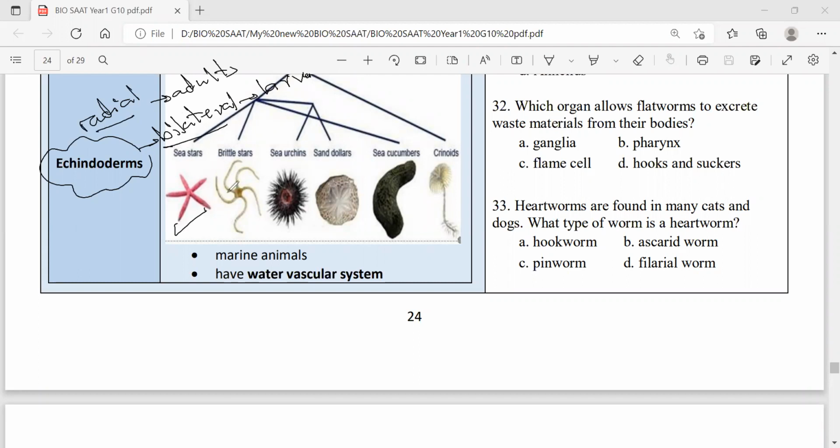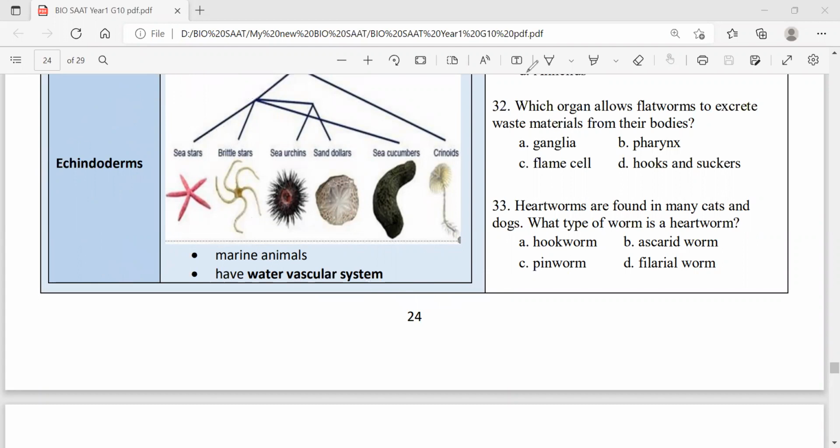Sea stars, sea lilies, brittle stars, sea urchins, sand dollars, sea cucumbers, and many more. They're marine, living in salt water. Marine means living in salt water, in oceans and seas. They don't have blood vessels. They have an endoskeleton, remember. They have something called the water vascular system, vessels through which the water is pumped, giving them support.